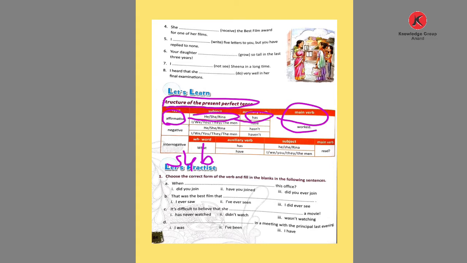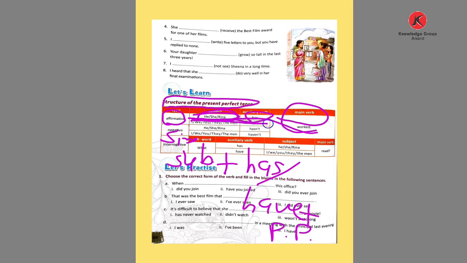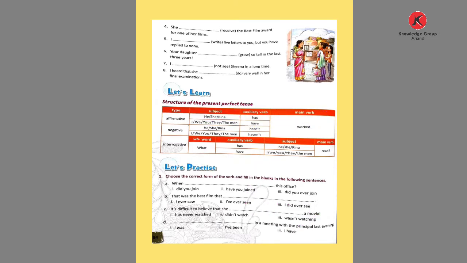Subject, singular subject, he, she, it or Rina, that is the noun form, plus has with the singular, and with the plural, have. Then past participle, then object or other words. So he has worked, she has worked, Rina has worked. In affirmative plural, as I, we, you, they, first person singular and plural, second person plural and third person plural, we use have and the past participle form of the main verb given.